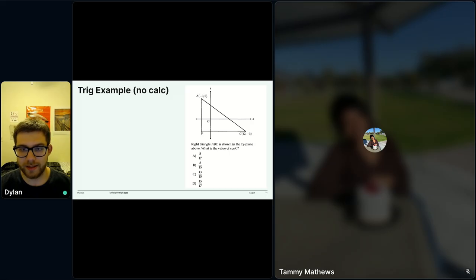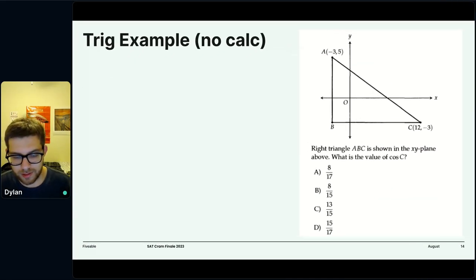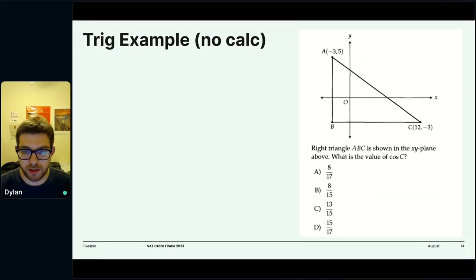All right, that is time. So let's start talking about what strategies we could use on this question, what we already know, and what we need to figure out in order to find the cosine of C. First and foremost, some notation. When they say the cosine of C, they mean the cosine of this angle right here attached to point C.